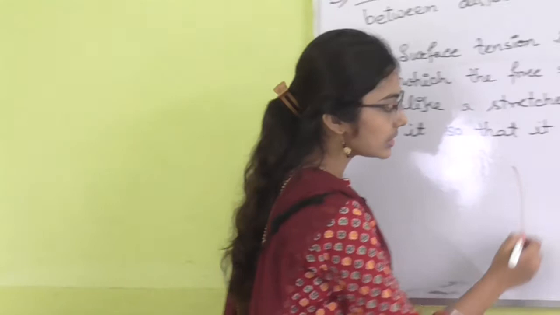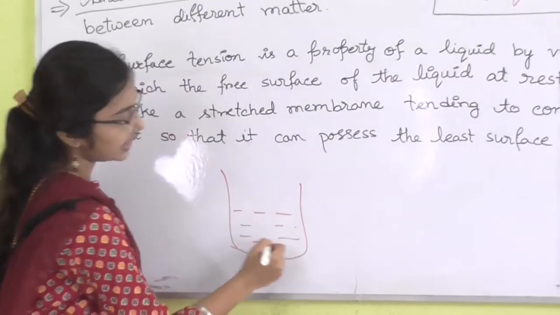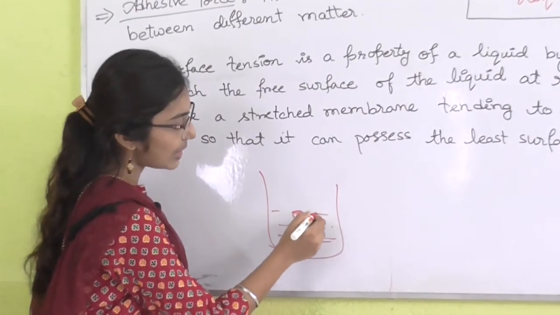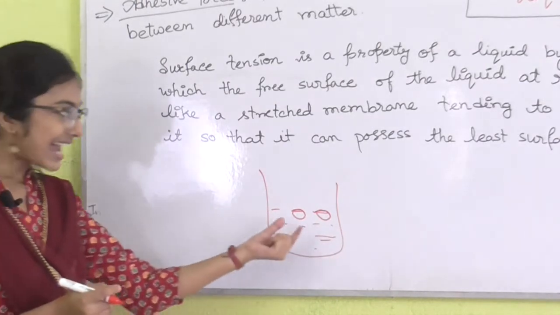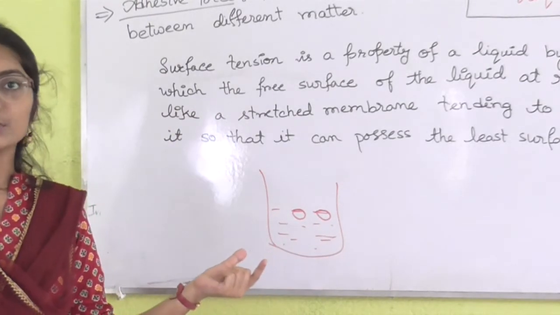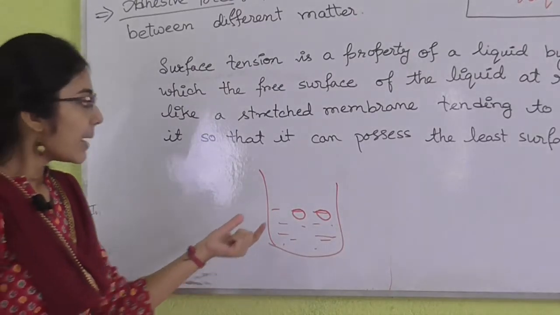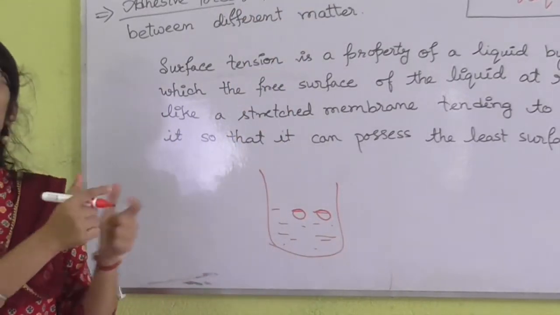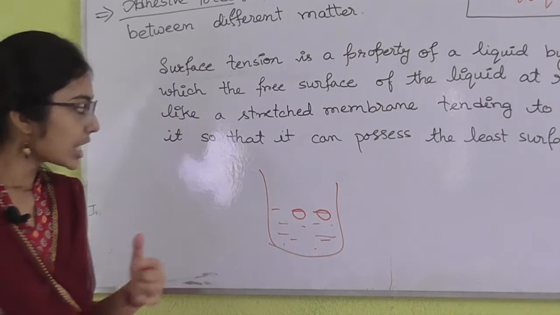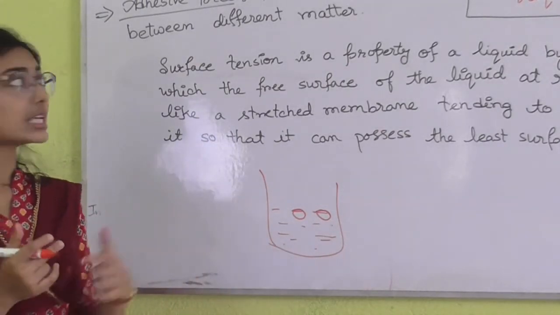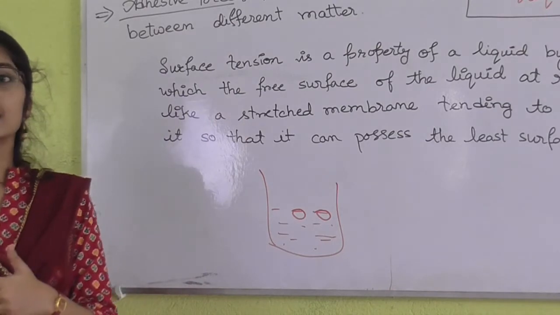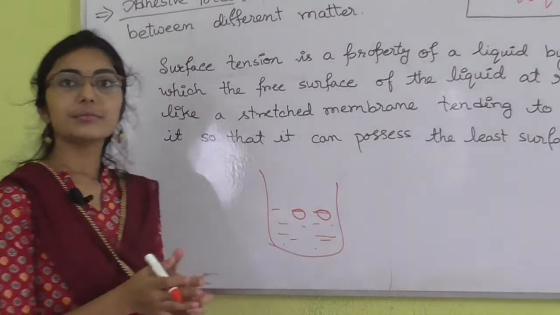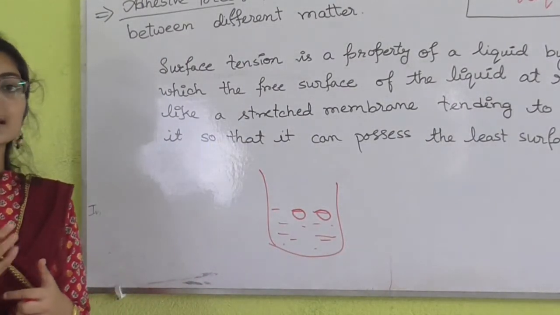Suppose some liquid is present in a beaker, and there are two water molecules. This is one water molecule, this is another water molecule. The attraction between these two water molecules is known as cohesive force. That means the attraction between the same matter, liquid, solid, gas, is cohesive force. But when the attraction between molecules of different matter takes place, that force is known as adhesive force, such as between solid, liquid, gas.